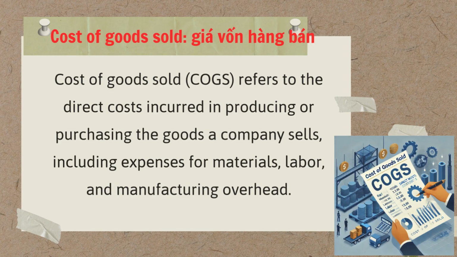Cost of goods sold (COGS) refers to the direct costs incurred in producing or purchasing the goods a company sells, including expenses for materials, labor, and manufacturing overhead.